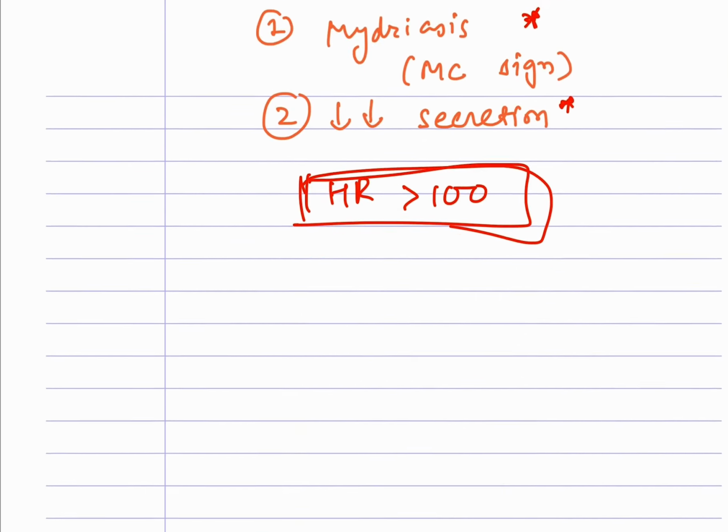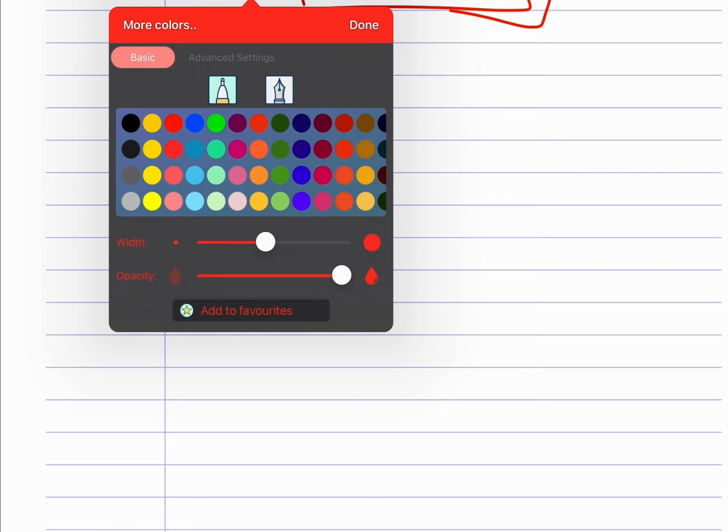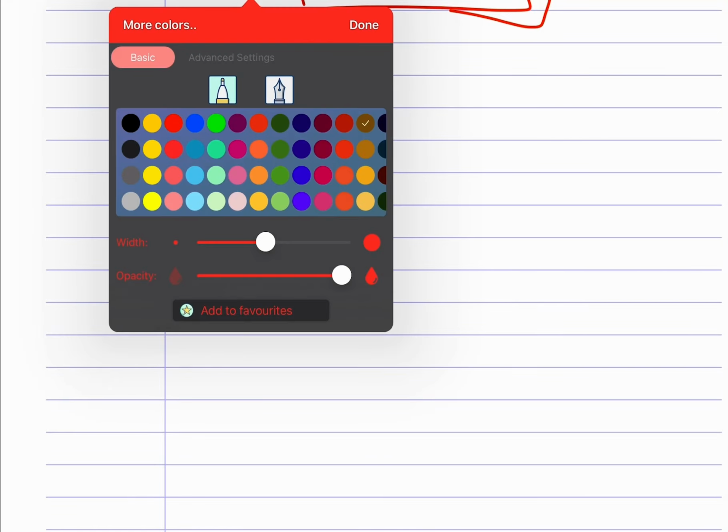But we know that they are irreversible inhibitors of the acetylcholine esterase enzyme. So we will give one more drug, only in the case of organophosphate poisoning, not in the case of carbamate poisoning.